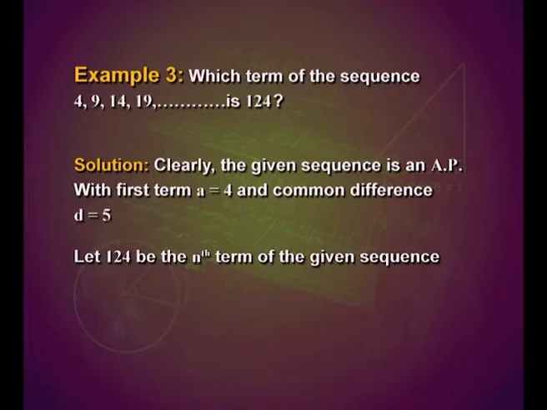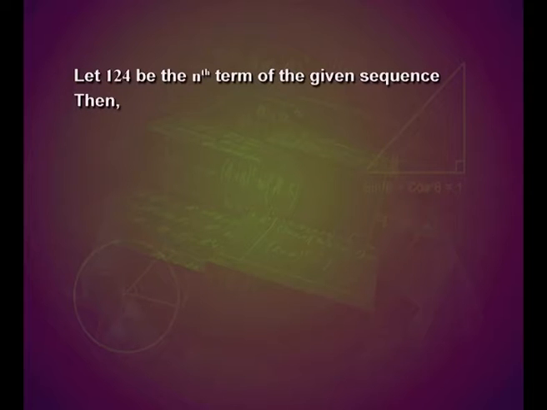Let 124 be the nth term of the given sequence. Then we have a_n is equal to 124, which can be substituted here in the nth term: a plus (n minus 1) into d is equal to 124.